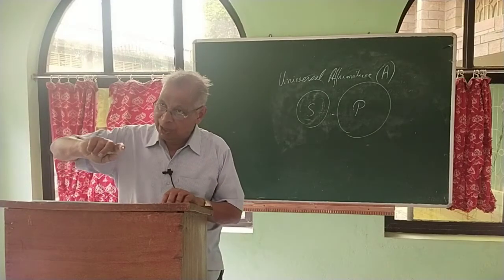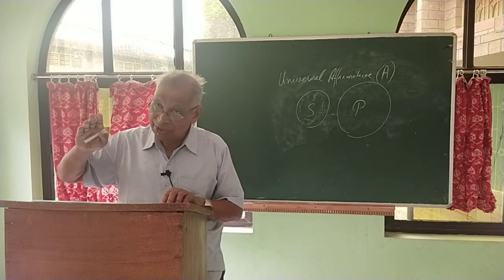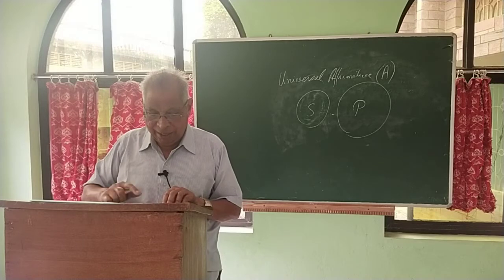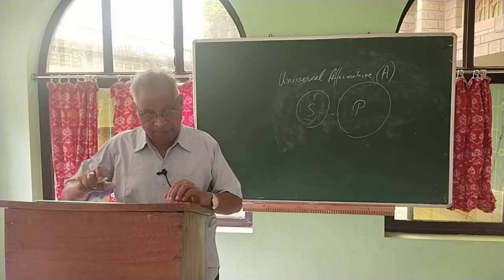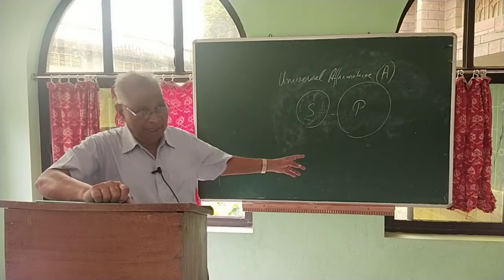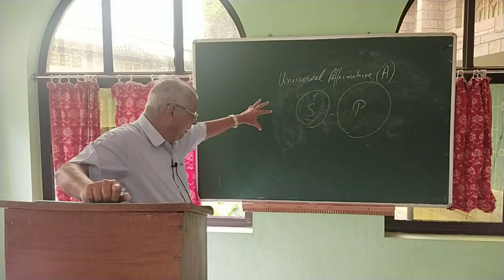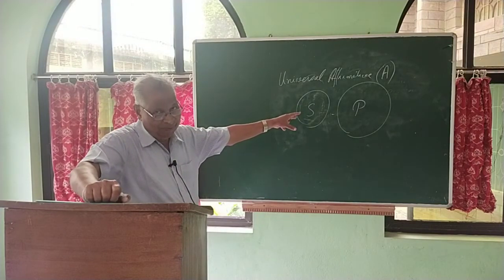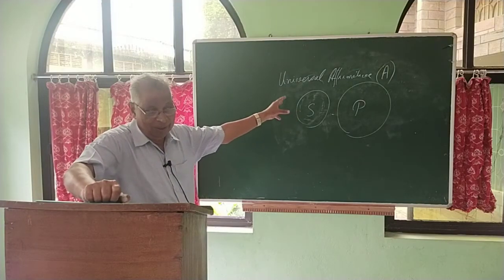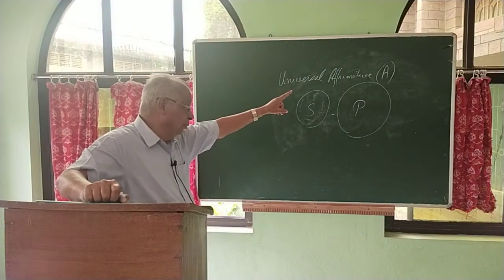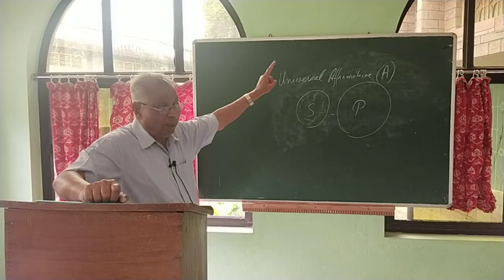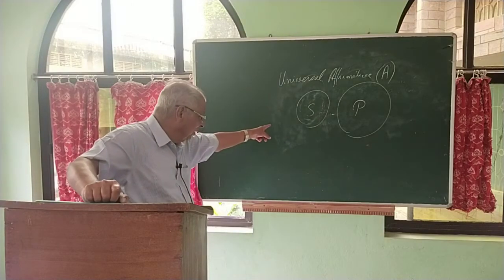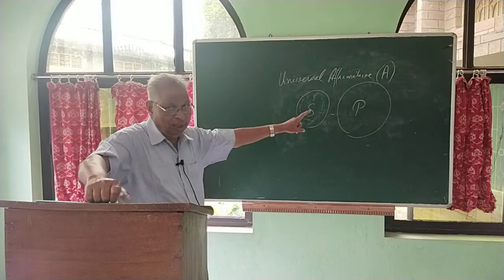Even if it is 99%, still it is particular. Some men are wise. That means some among the group of all men are put in the group of the wise. Not all men. Not all men are wise would be universal affirmative. But here it is some men are wise. Part of the S is included in the P.